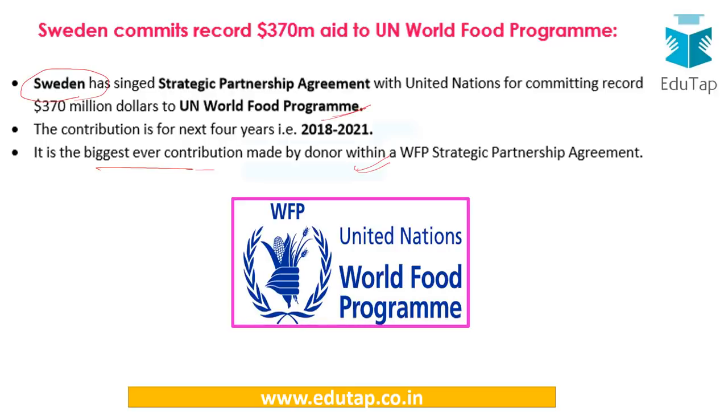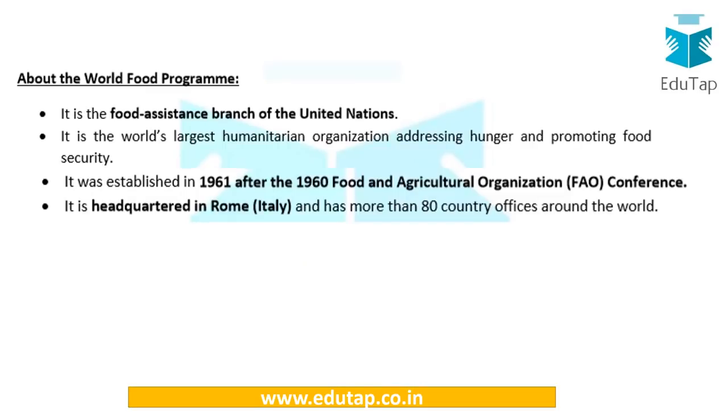Let us just know what this World Food Program is all about. It is the food assistance branch of the United Nations, and it is headquartered in Rome, Italy. That is very important. And it is the world's largest humanitarian organization which is addressing hunger and promoting food security. So it is a very vital cause this organization is working for. So you need to know about this program as well as the previous country which has given the highest contribution.